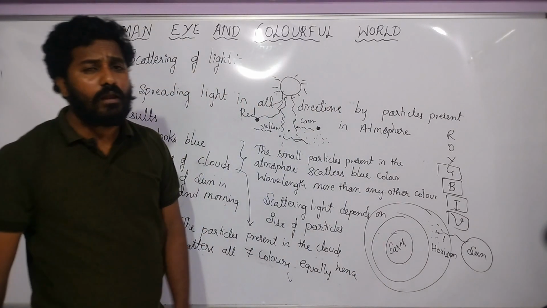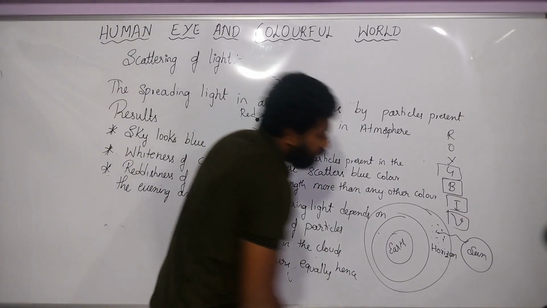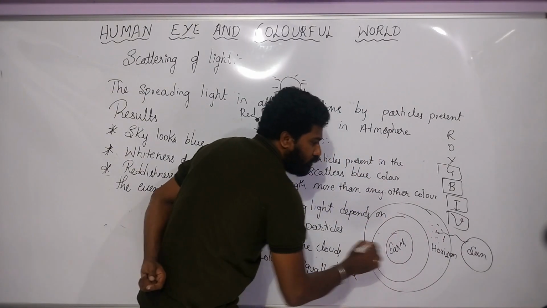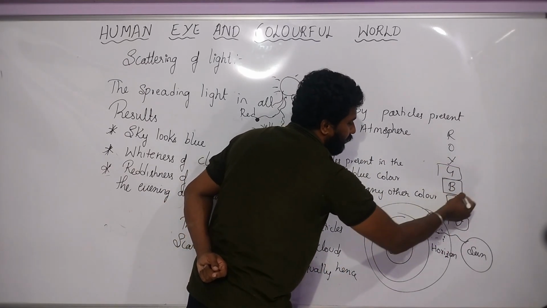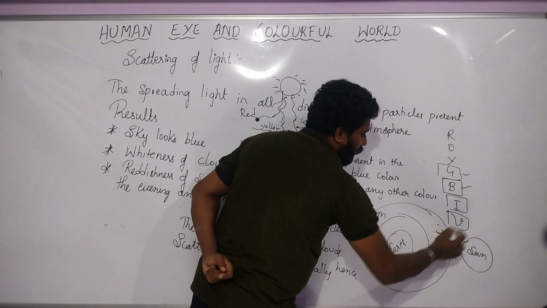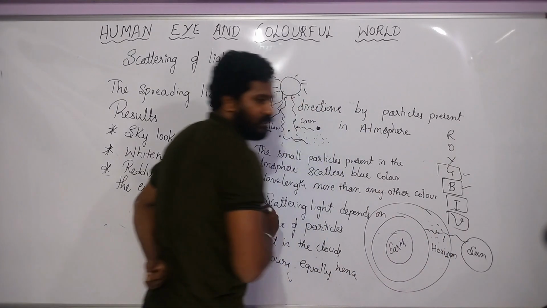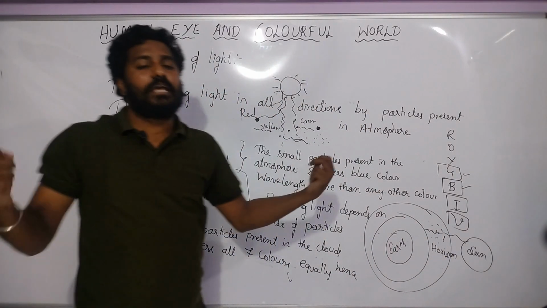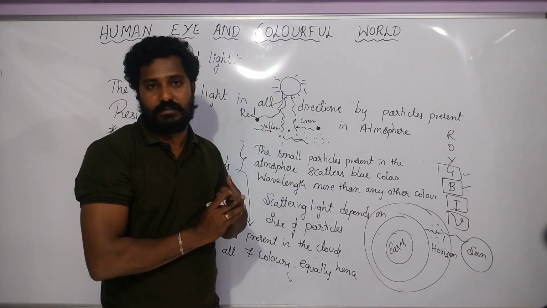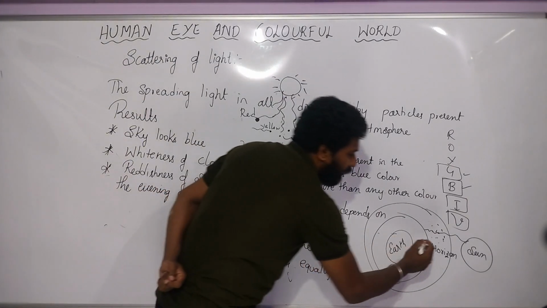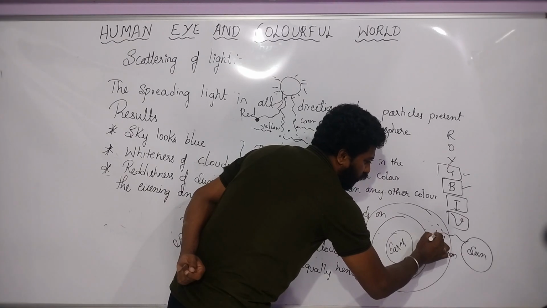Okay, and the red color is there, no? But the blue color, whatever colors it has scattered, blue color also, green also, they cannot travel long distances. Why? Because their wavelength is less compared to the other colors. But when you look at the red color, red color has more wavelength.